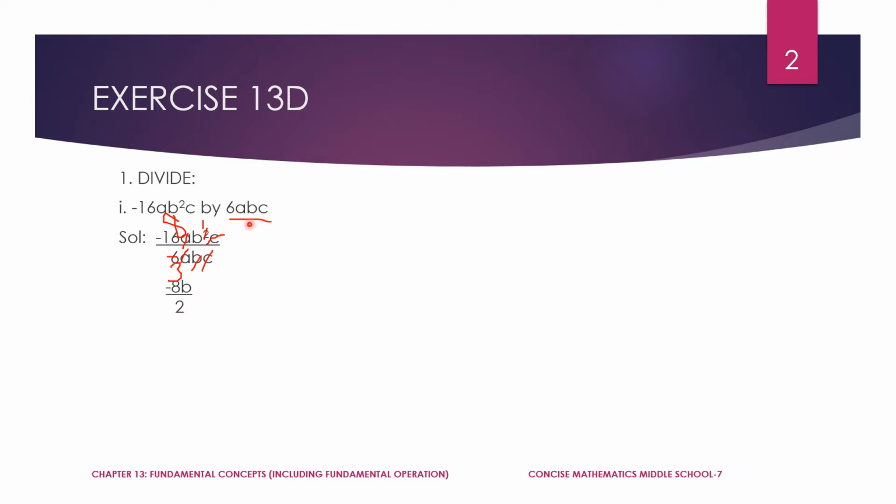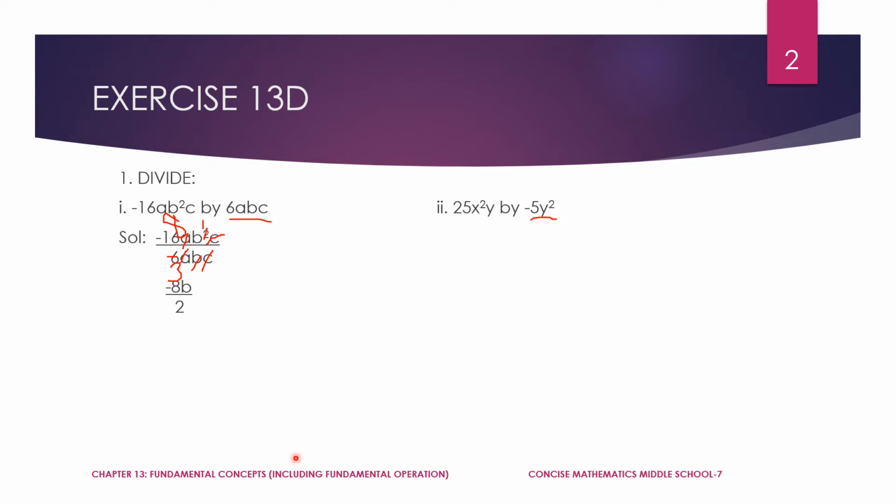When the divisor is mononomial, only at that time you need to follow this method. Even here, see, the divisor is mononomial, having only one term.